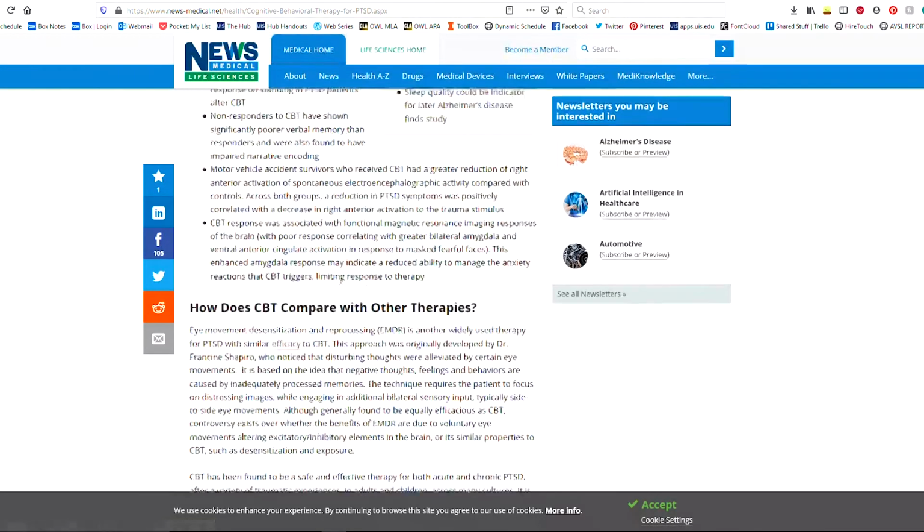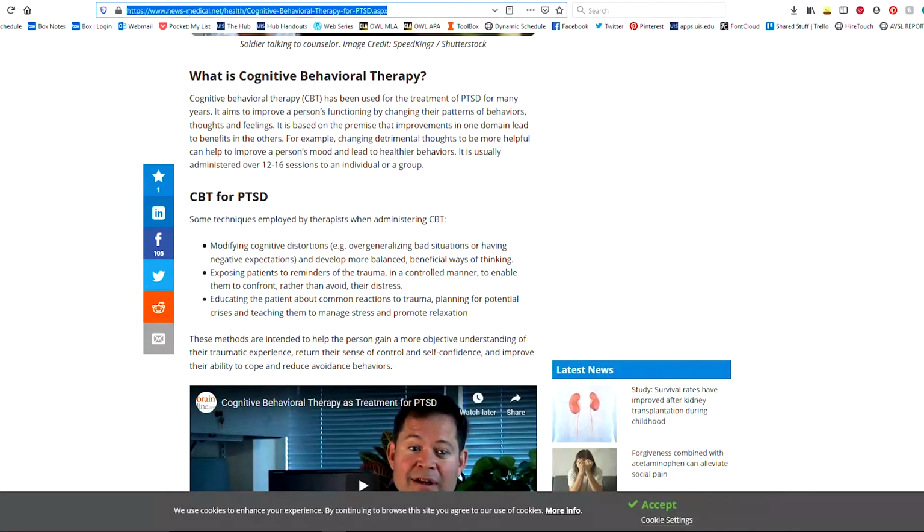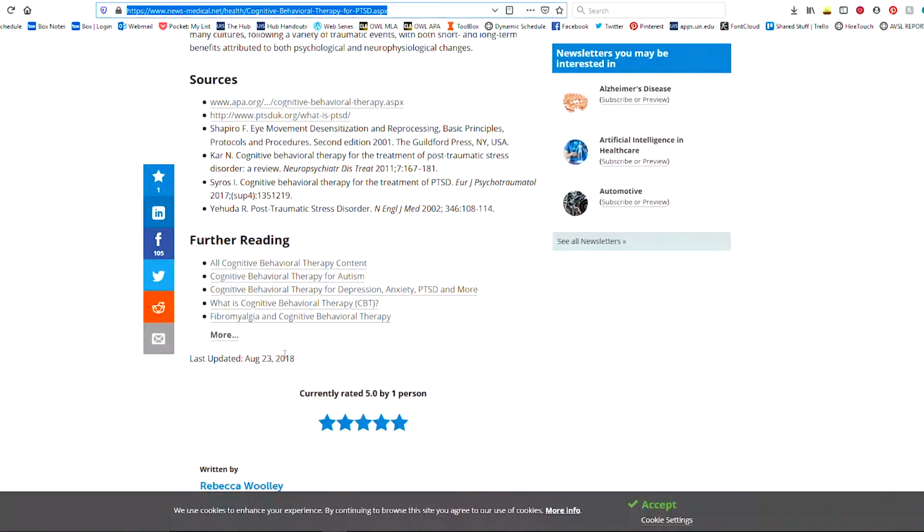The first thing we'll do to build it is, frankly, I can remember almost everything on here except for the URL. I'm not going to try to remember it, so I'm going to go ahead and copy this just so I have it when I'm ready to include it. And then I'm going to take stock of what I have here. So I have Rebecca Woolley, two O's, two L's, cognitive behavioral therapy for PTSD, News Medical we already looked at, and then the date again was August 23rd, 2018.